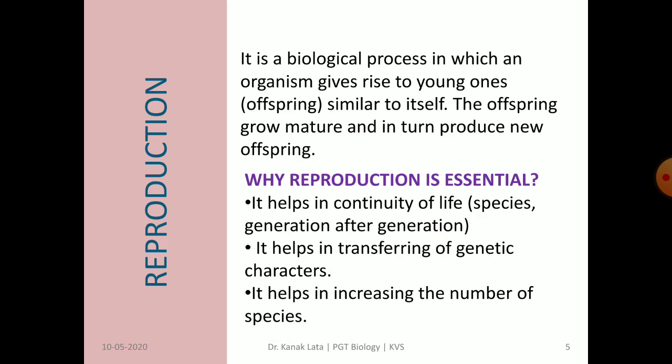Next topic is reproduction. This topic is not new for you, as you have read it in previous classes starting from class 7th, 8th, then in 10th also. It is a biological process by which organisms give birth to their young ones. For example, dogs will give rise to puppies, cat will give rise to kitten, horse will give rise to colt, monkey will give rise to her young ones, etc.